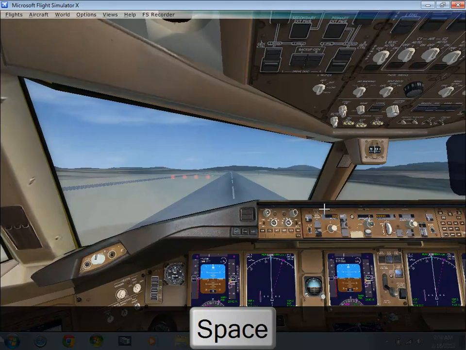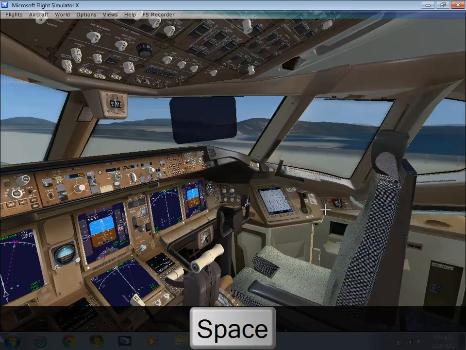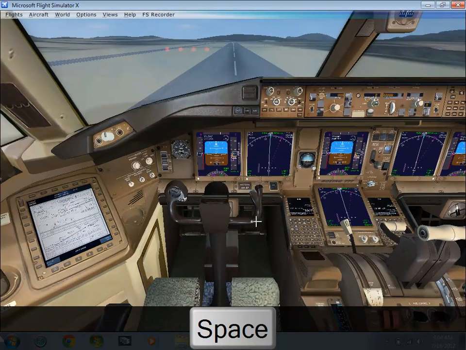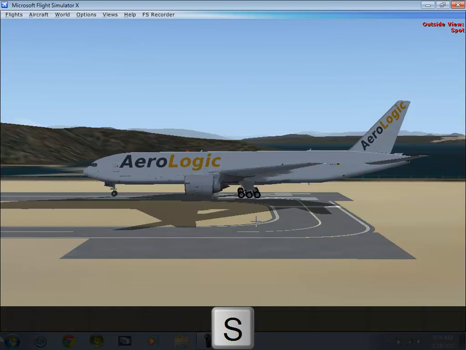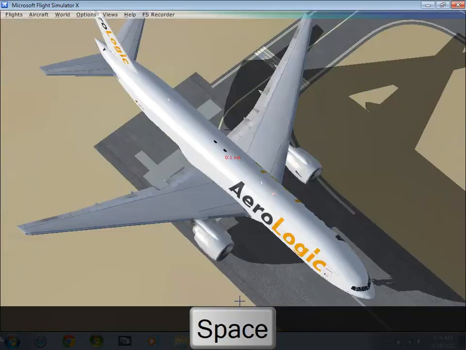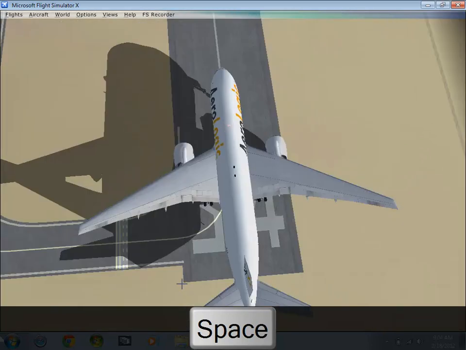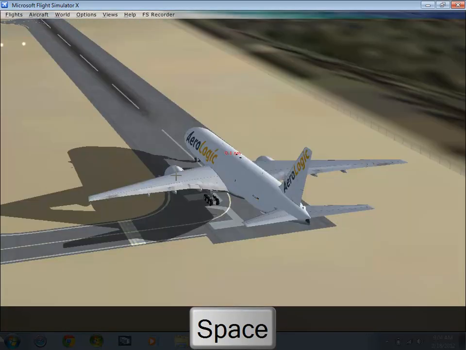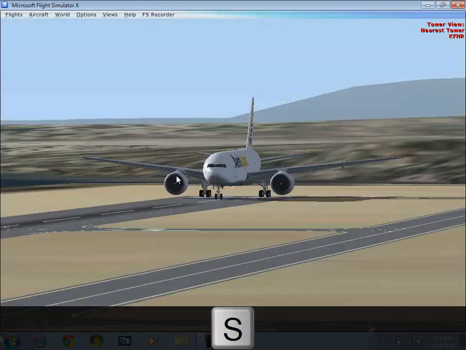It's very nice, very sleek. When you go outside, that's the virtual cockpit, and this is the spot view. It's really light because of the color, but you can see, very nice 777-200ER.